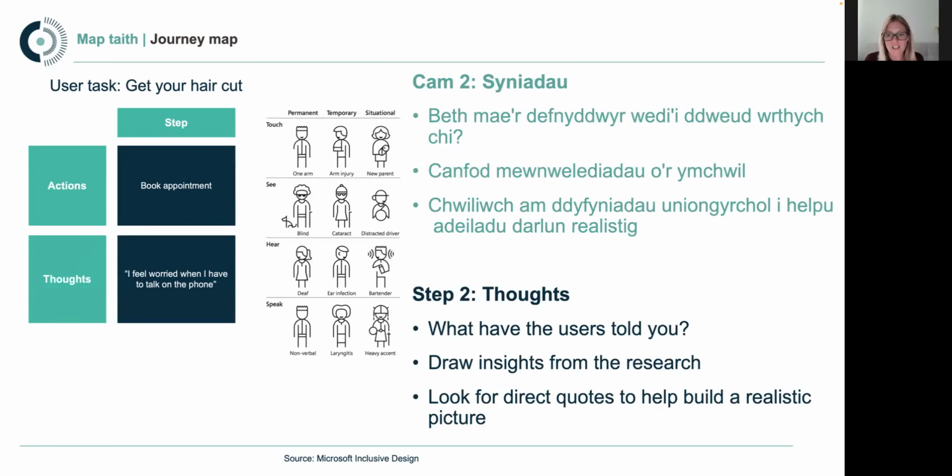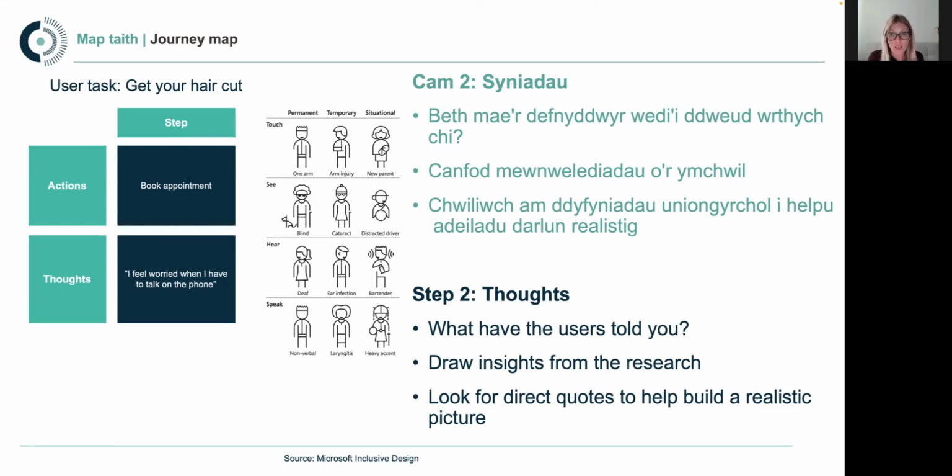So in the next level, this is where we're starting to consider some of those insights that we've gathered from our user research. So we're looking at the service interaction and then looking at when in the user research any participants have told us about any difficulties, or it might be any parts of the service that actually they found really easy to use equally. And it might be here that we're direct quoting, as we have done here, about something that they're finding difficult and feeling worried about when they have to talk on the phone. Or it could be just other insights that we've drawn out from the affinity mapping, but it's really there in this part of the map, looking at those user interactions.